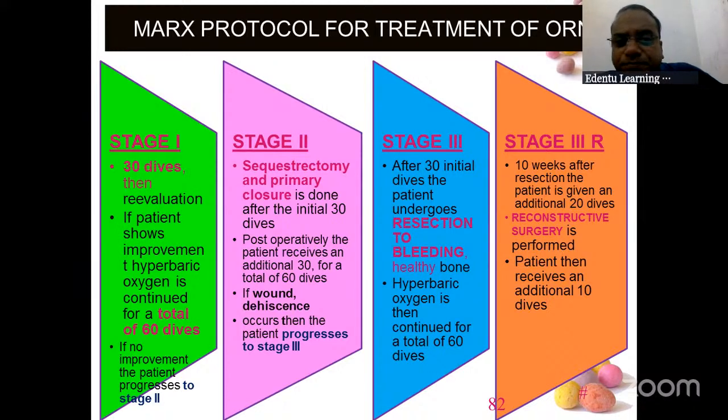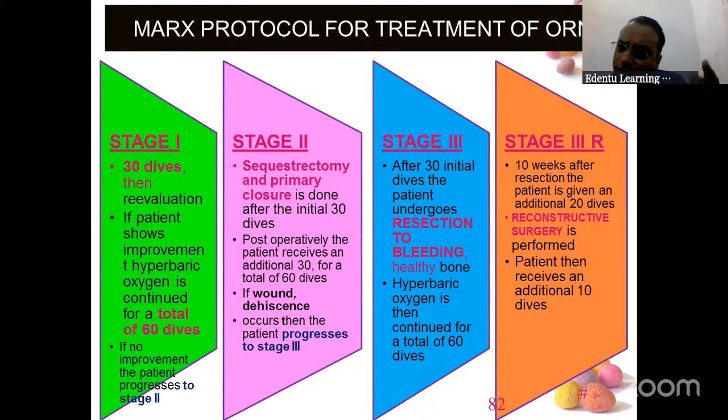So stage 1: only 30 dives, re-evaluate, if healing, give 30, send home permanently. Non-healing, give 30, bring to stage 2. Stage 2: 30 dives, do sequestrectomy and primary closure. Recall the patient after some time. Healing, very good, give 30 more, treatment closed.